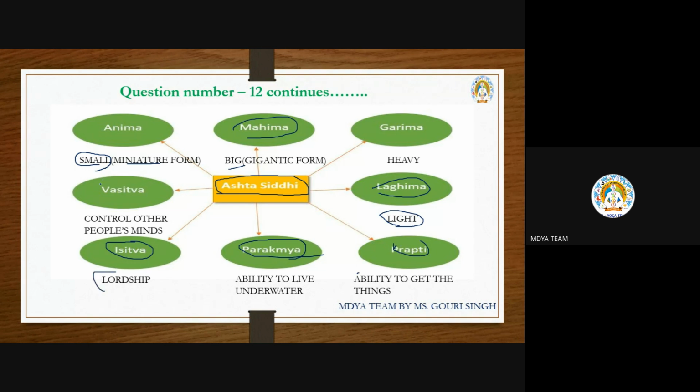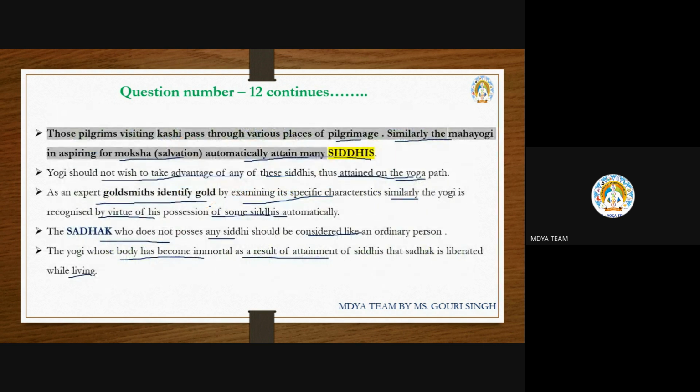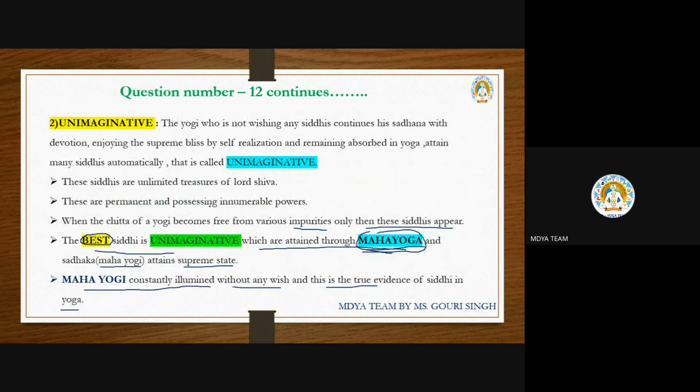Next is vasitwa, which means one can control anyone's mind: whatever I want, you do in that order. That is the controller of the mind. These are the Ashtasiddhis according to Lord Shiva, here according to the Yoga Bij. Okay, I hope now all of you understand.